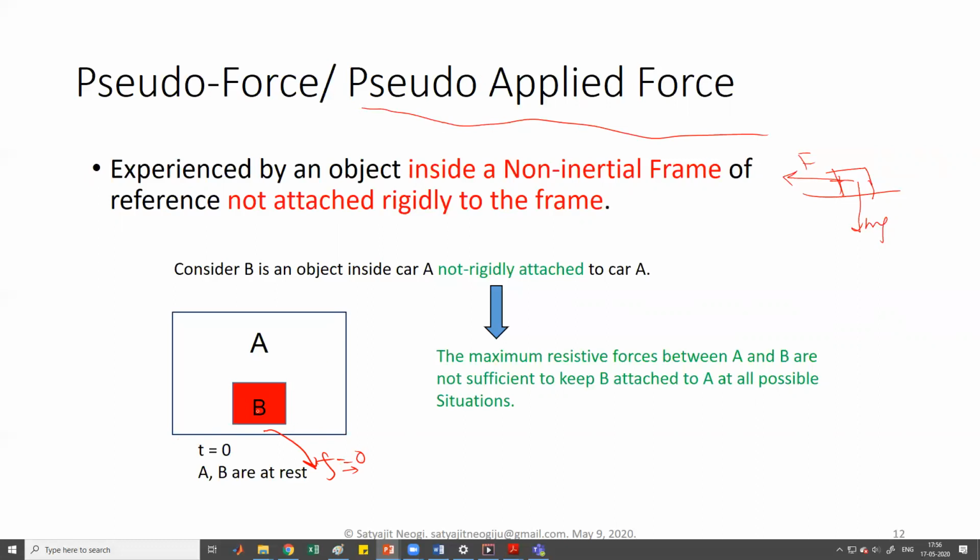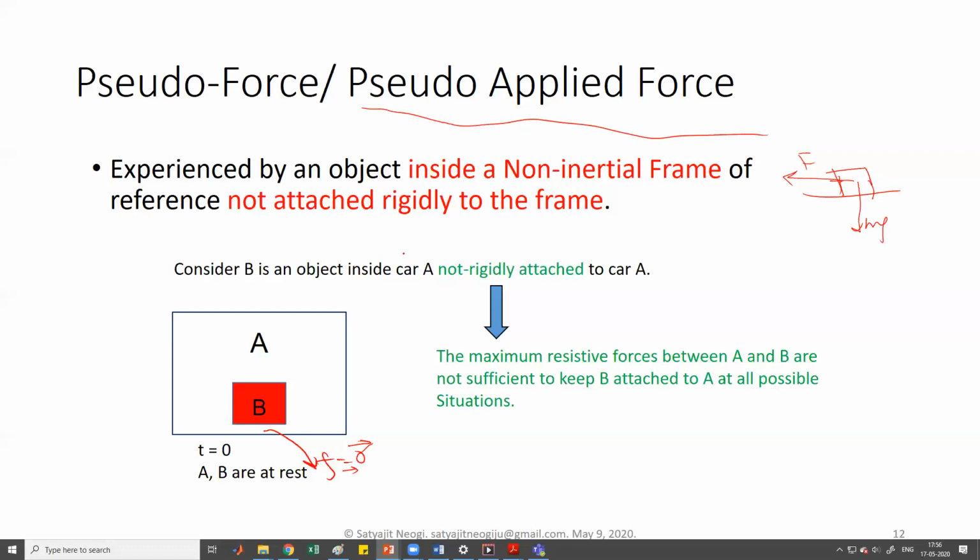Okay, so for that case, as you can see, it is not only not rigidly attached, but it also doesn't have any forces on the surface that can keep it steady. If somebody pushes it or pulls it, if a force is applied on it in this direction, frictional force is always applied along this direction, depending on the relative motion of this object on this surface. But here it is 0, so basically it's a null vector.